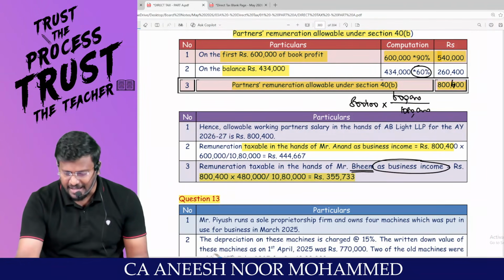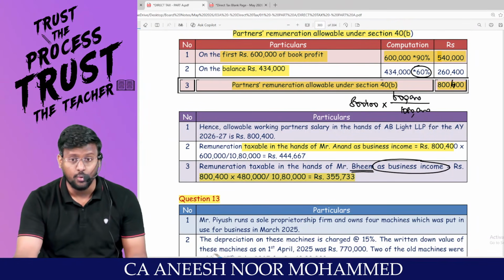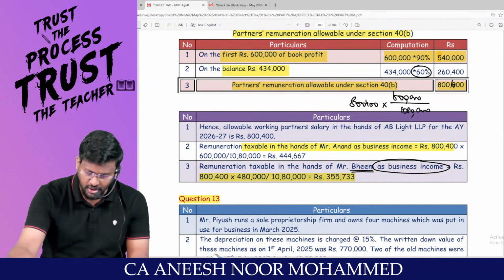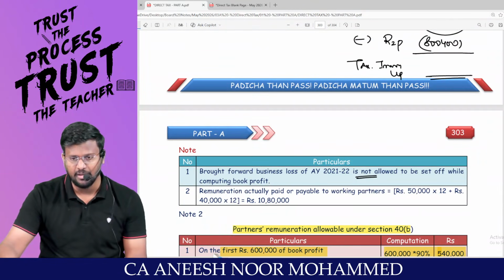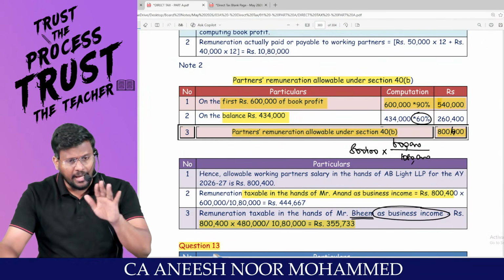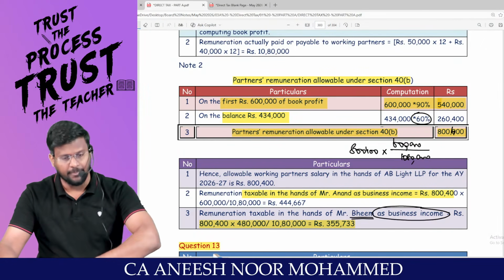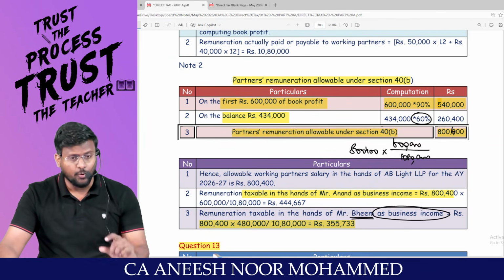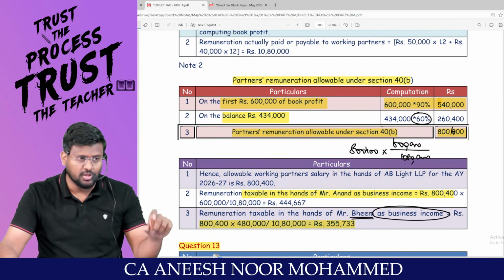That will be the maximum remuneration. 8,400,000 is the maximum remuneration you are supposed to be paid. Am I right, sir? Now that 8,400,000 will be allowed as a deduction in the hands of the LLP, whereas that 8,400,000 will be taxable in the hands of the partner under the head profits and gains of business.